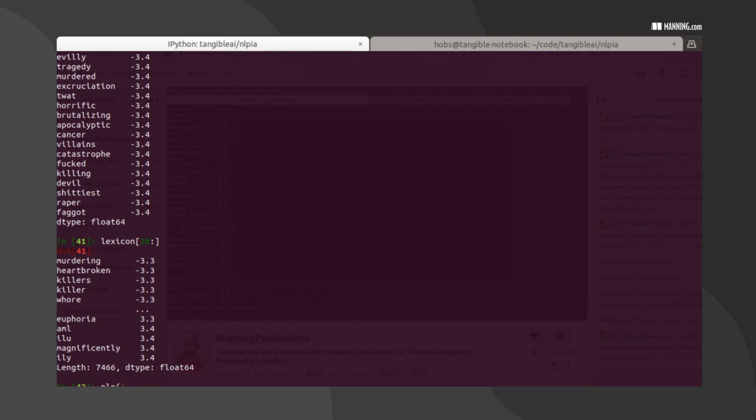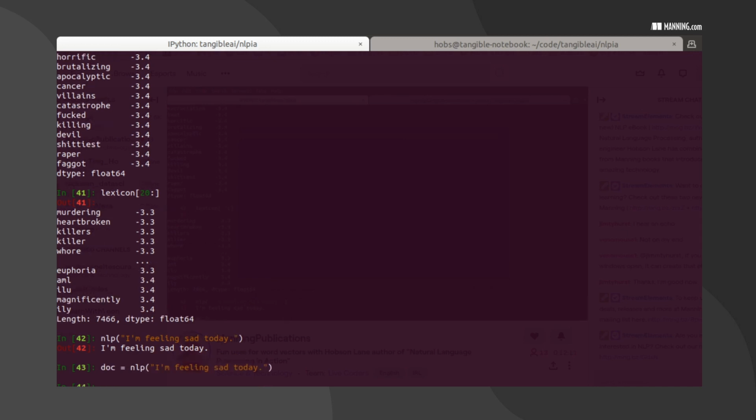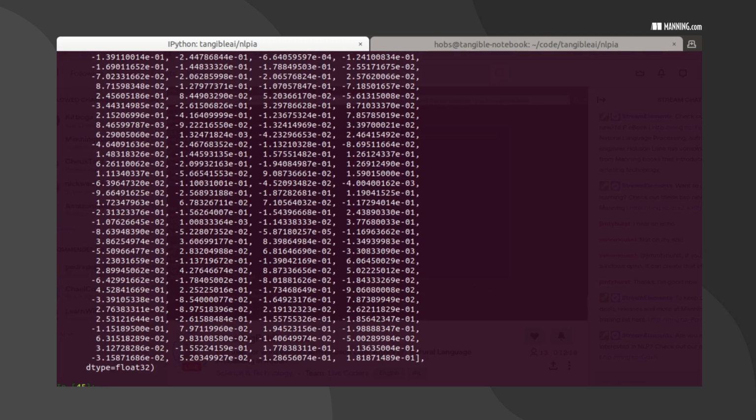So let's try something simple, something mild. I'm feeling sad today. And then we will try to find the negative words, and then we'll try to replace them. So this is going to create what's called a document in spaCy. spaCy has a vector built into it. It's the average of all the word vectors that are there. We don't need that one.